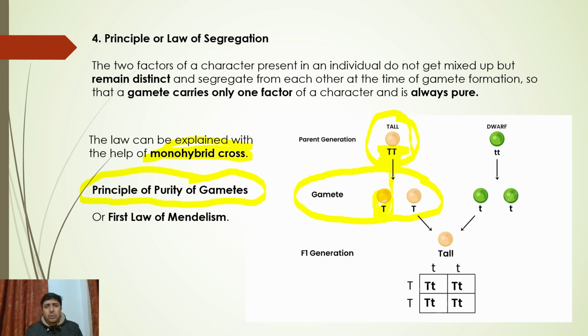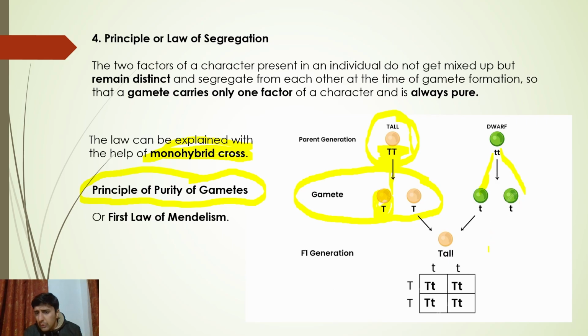Okay, so this is a diploid cell. Whenever gametogenesis occurs, it carries only one allele. So the gamete carries only one factor, and that's why it's always pure, and it's also known as the law of purity of gametes. So let's take this cross further on. What is this? This is splitting itself into gametes. This one is also making gametes like this and like this.